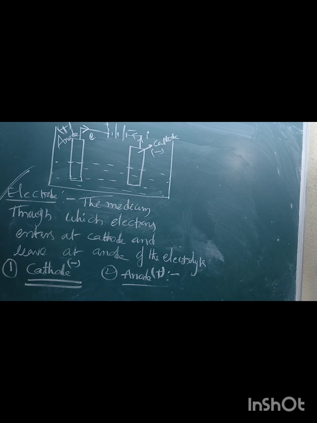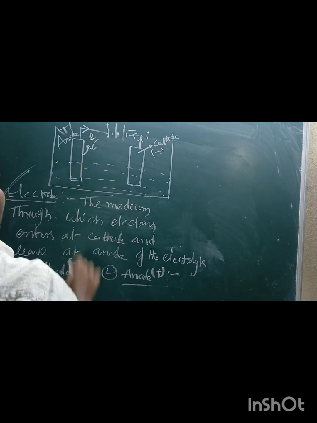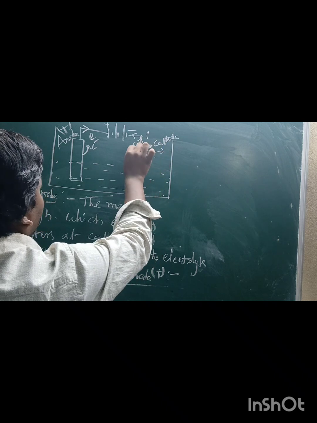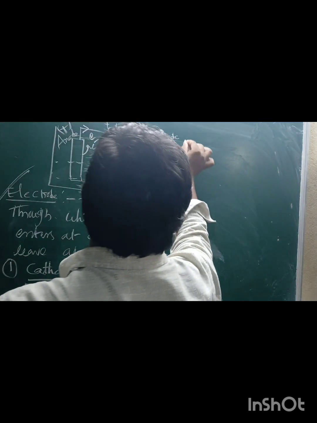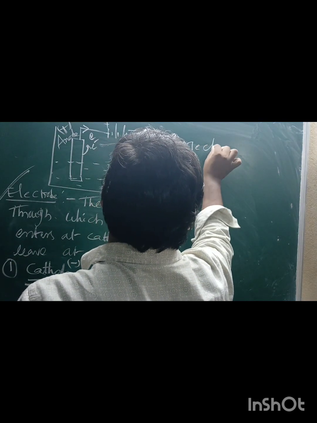The electrode connected to the positive terminal of the battery, through which electrons leave the electrolyte, is the anode. This is the theory of electrolysis. Now, what is the mechanism of electrolysis?